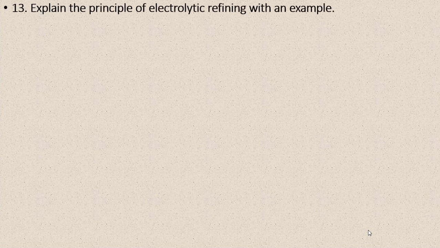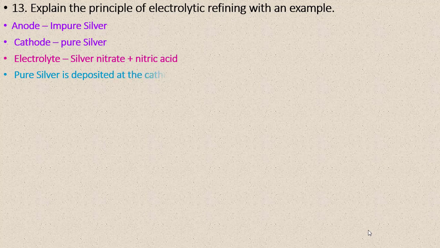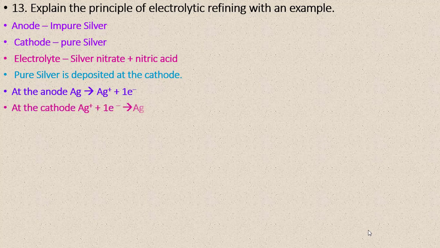Next question, explain the principle of electrolytic refining with the example. Purification of silver. Anode is impure silver, cathode is pure silver. A mixture of silver nitrate and nitric acid acts as the electrolyte. When current is passed through this solution, pure silver is deposited at the cathode. At the anode, oxidation takes place, silver is converted into silver plus ion. At the cathode, reduction takes place, silver plus ion accepts one electron to form silver.